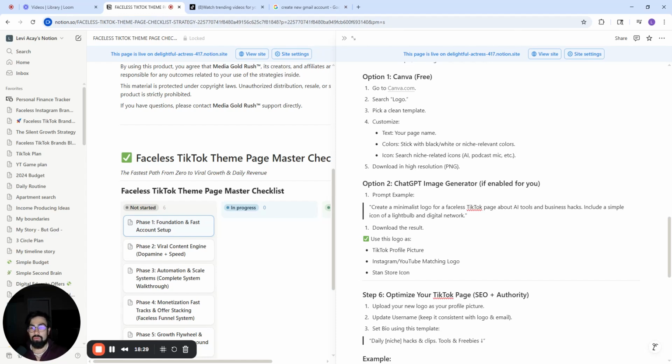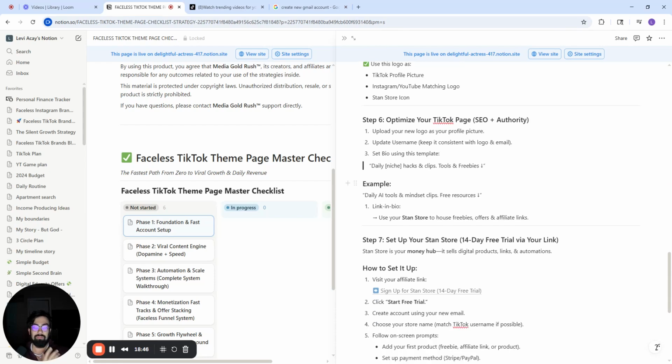Is there a lot of SEO behind it? A little bit, but not really heavy on it. It's not a big priority because the content is what the priority is. So just get your page up and running, get your logo, your username, the bio, all that, and then just focus on building the content and getting your page built by posting your content every single day.